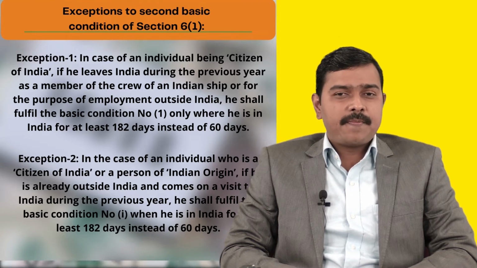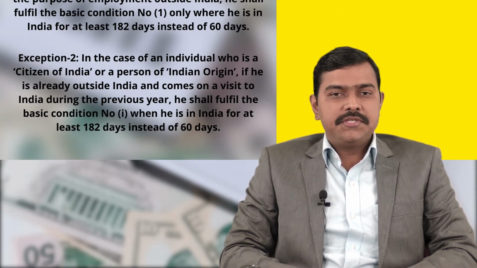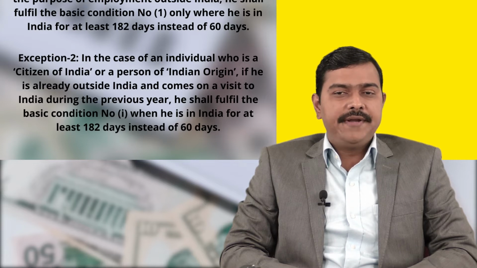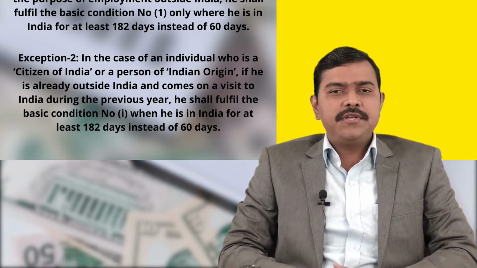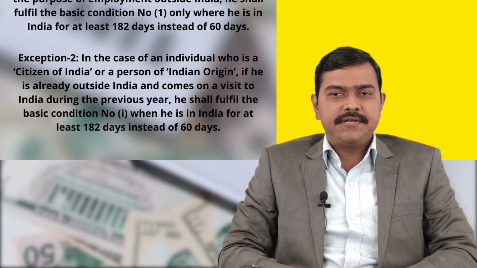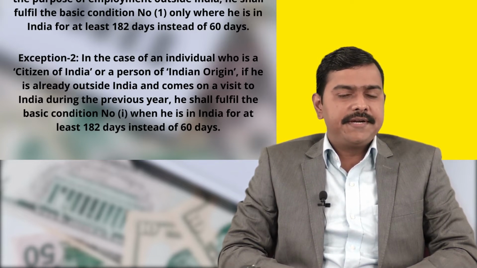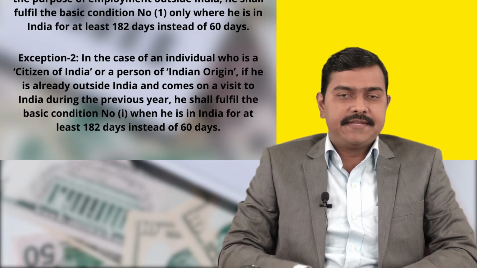Exception number 2: in case of an individual who is a citizen of India or a person of Indian origin, if he is already outside India and comes on a visit to India during the previous year, he shall fulfill basic condition number 1 when he is in India for at least 182 days instead of 60 days.